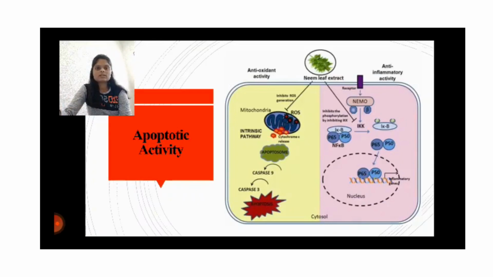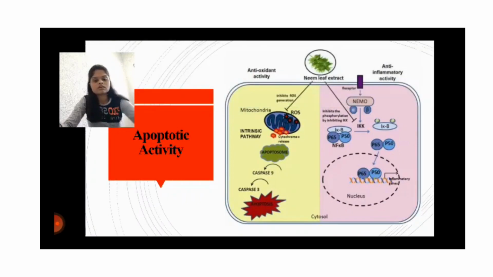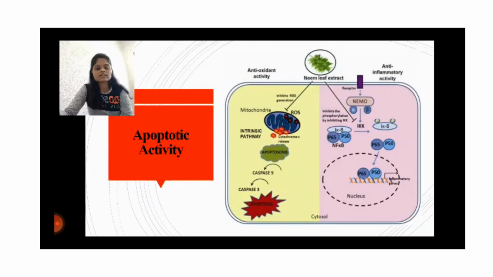Studies revealed that the leaf extract of neem shows downregulation of Bcl-2 expression and upregulated caspase 8 and caspase 3 expression in the buccal pouch, indicating that it has an apoptosis-inducing effect in the target organs. In the apoptotic pathway, we see the antioxidant activity and anti-inflammatory activity.